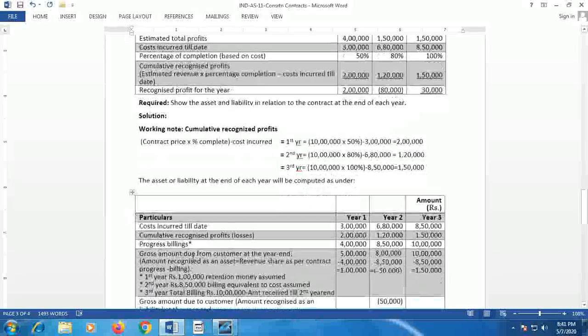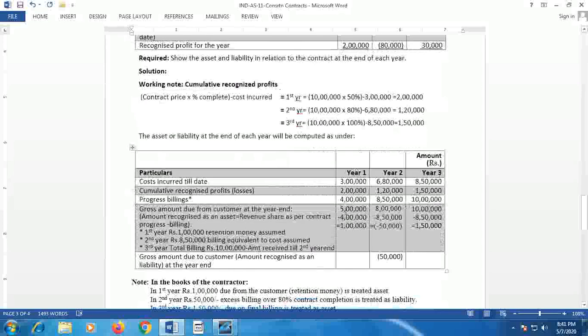Progress billing. Progress billing means that as the contract progresses, the contractor will submit a bill to get the amount. Here, in the first year, progress billing is taken as 4 lakh. There is an assumption that though 50% of the work is complete, 1 lakh retention money is assumed. So progress billing is taken as 4 lakh.